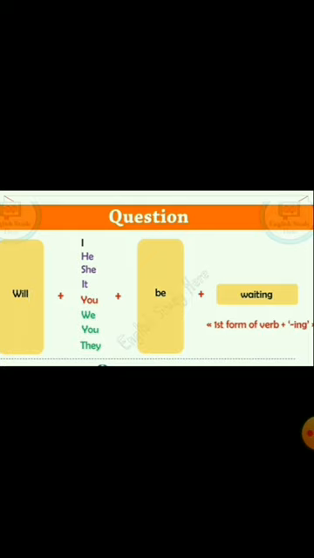Moving on to the questioning form of sentence, that is interrogative sentences for future continuous tense, the structure begins with a question. So we'll start it like will plus subject plus be plus ing form of verb. Here it is shown, will the subject be waiting? Question mark. We always finish an interrogative sentence with a question mark.